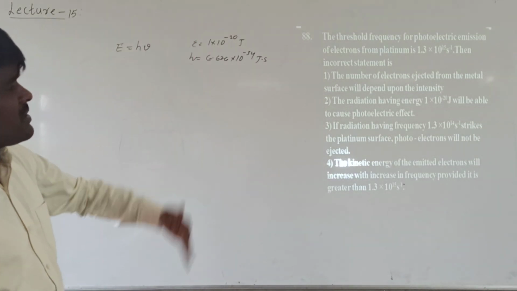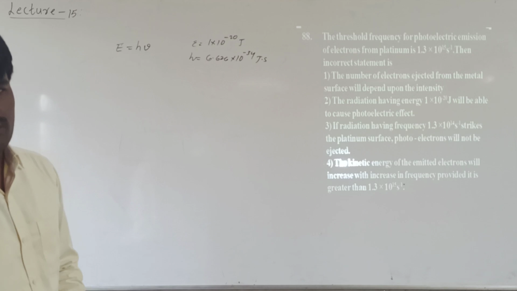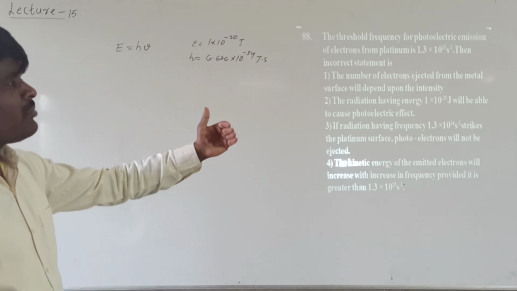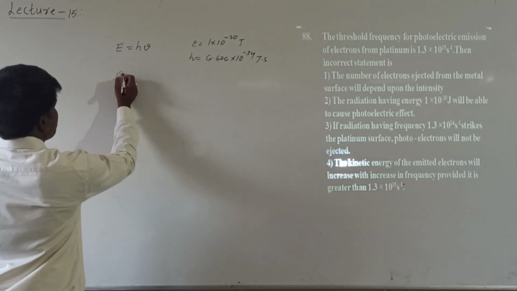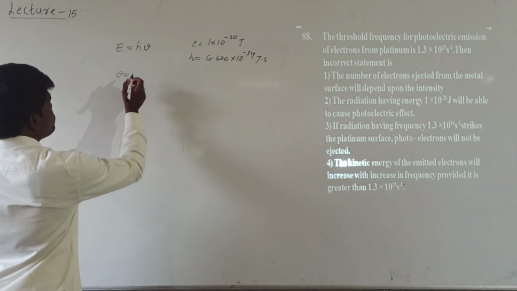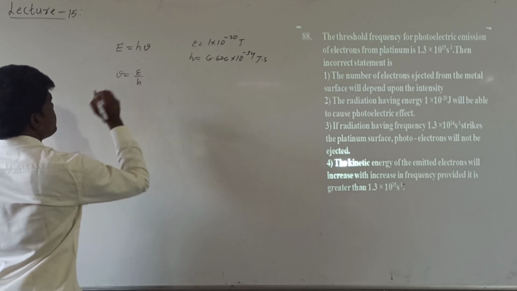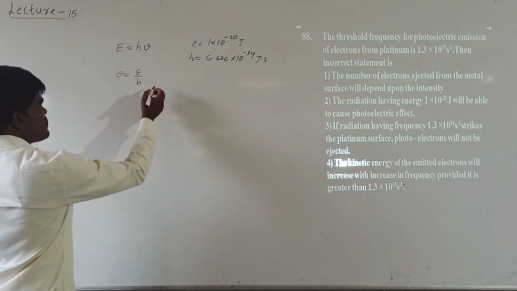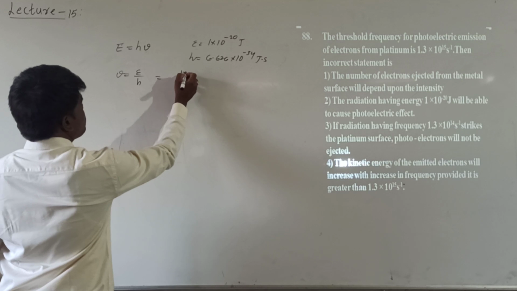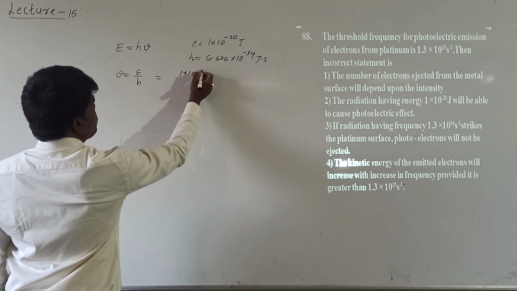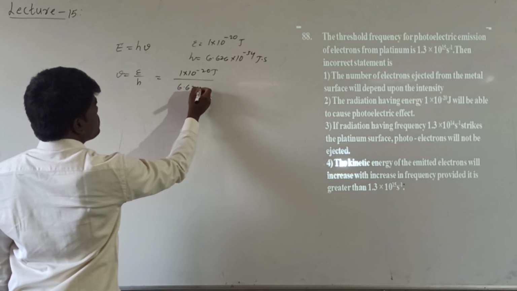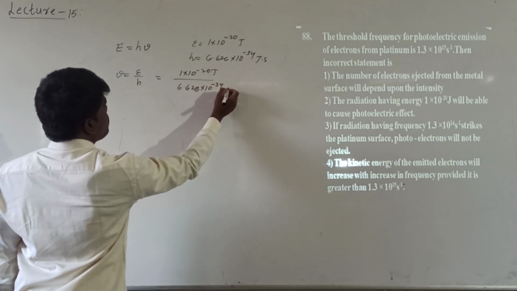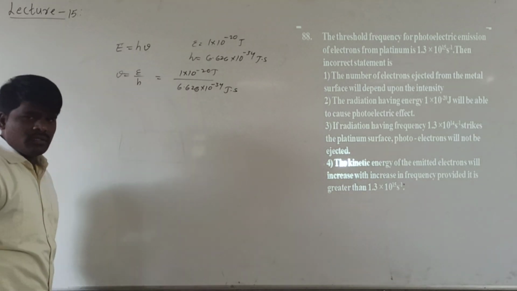If the frequency is less than the threshold frequency, there will be no emission of electrons. If the frequency is equal to or more than that, it can emit the electrons. Let us find out. From this, what can we write? ν will be equal to E upon h. Substitute the data here. What he has given: 1 into 10 power minus 20 joules per 6.626 into 10 power minus 34 joule second.